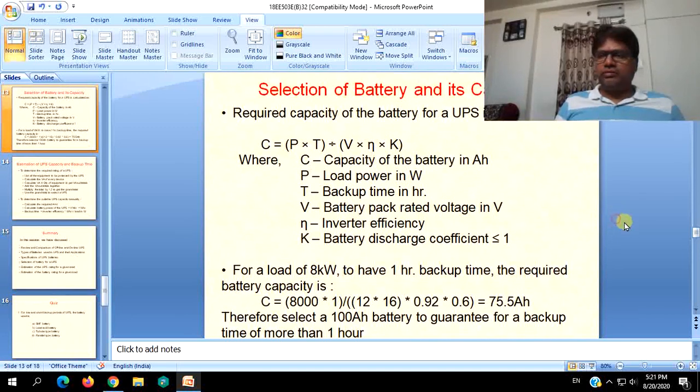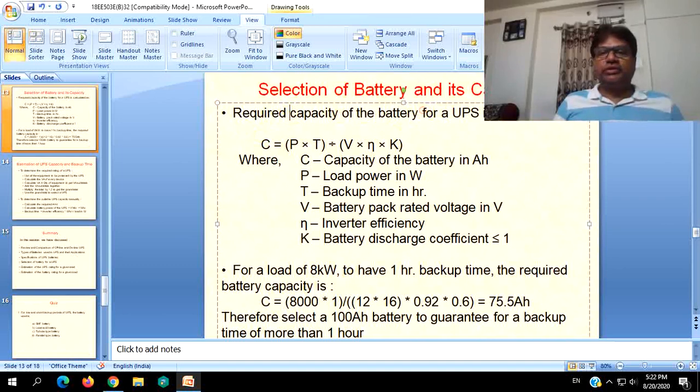Now we will go through a mathematical equation to select the battery and its capacity. The required capacity of the battery for a UPS is calculated by the given equation, C is equal to P into T divided by V into efficiency K, where C is the capacity of the battery in ampere hours, which we are going to find out. P is the load power, so you have to calculate the load power. T is the backup time in hours, the backup time you want.